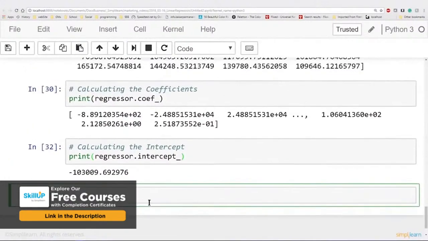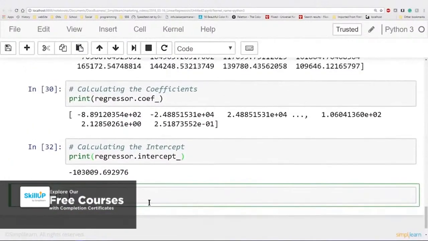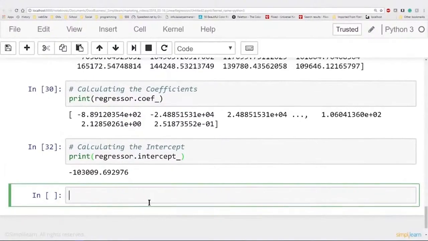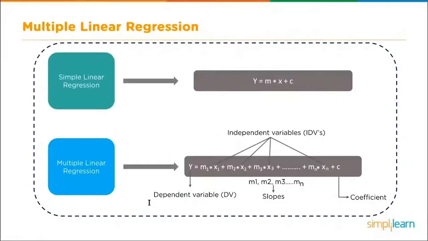This all came from the multiple regression model, and we'll flip over so you can remember where this is going into and where it's coming from. You can see the formula down here where y equals m1 times x1 plus m2 times x2 and so on, plus c, the intercept. So these variables fit right into this formula. y equals slope 1 times column 1 variable plus slope 2 times column 2 variable all the way to m_n times x_n plus c.